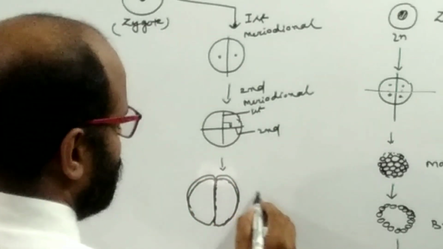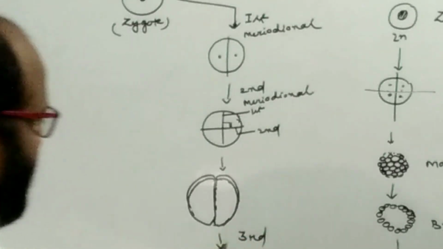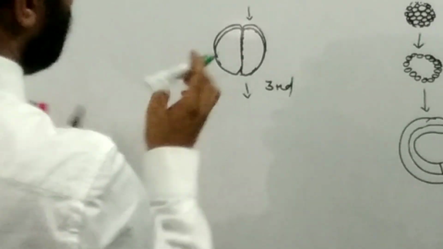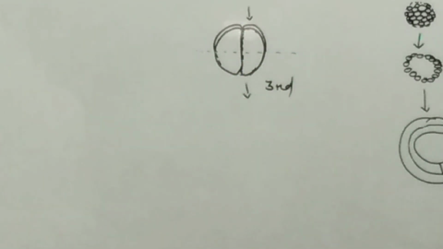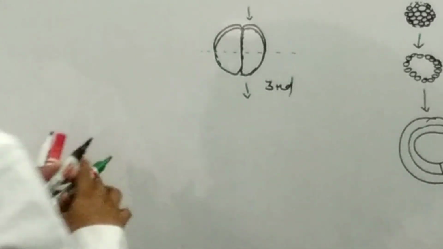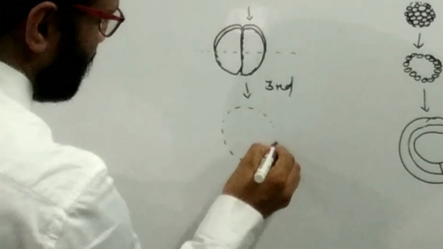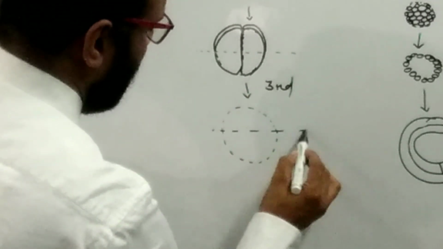After the second, the embryo undergoes the third cleavage plane. Suppose that the third cleavage plane is equatorial, it passes through the equator. So what happened? Now four blastomeres are formed.